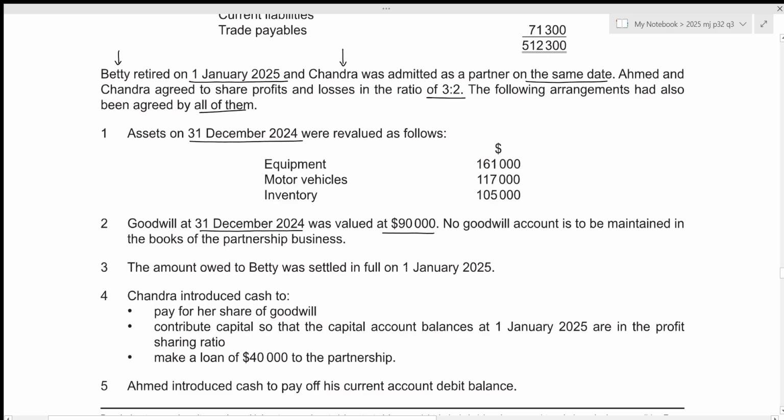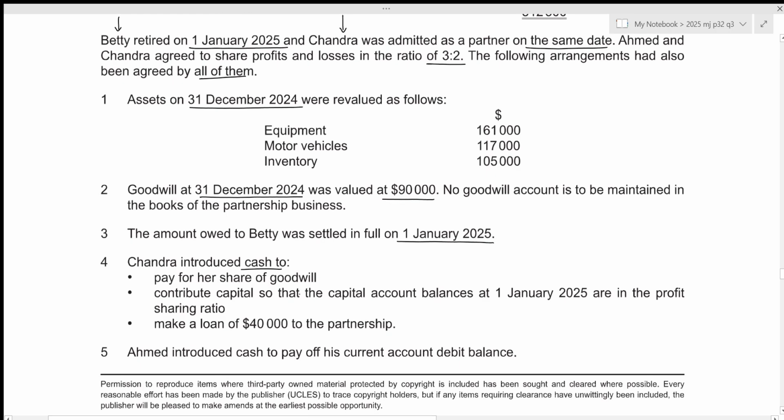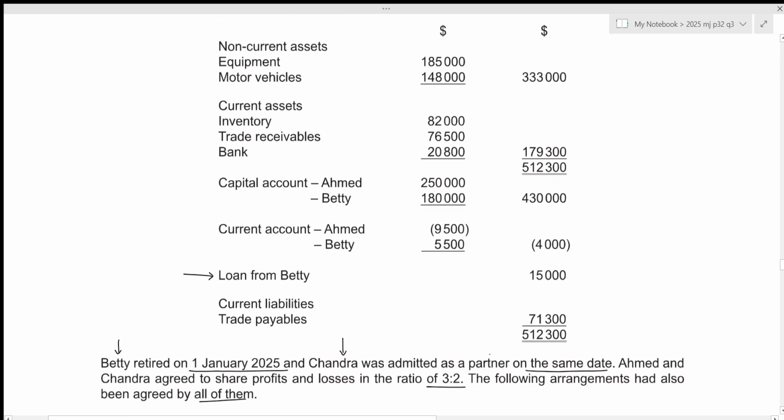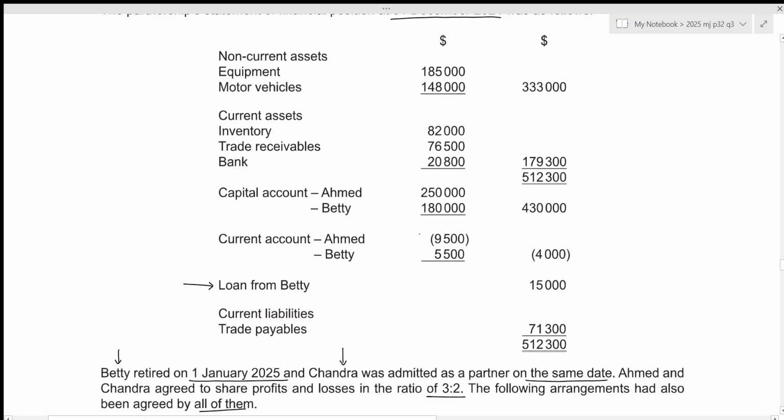Then the amount owed to Betty was settled in full on 1st January 2025. So now, while preparing our capital account for Betty, we will not have any balance CD because she is retiring. So any amount due to her will be paid, so we can write it under the heading of bank or cash. Then Chandra introduced cash to pay for her share of goodwill, contribute capital so that the capital account balances at 1st January 2025 are in the profit sharing ratio, and make a loan of 40,000 to the partnership. Ahmed introduced cash to pay off his current account debit balance. So for Ahmed, we have the current account debit balance of 9,500, and this is the exact amount he introduced.